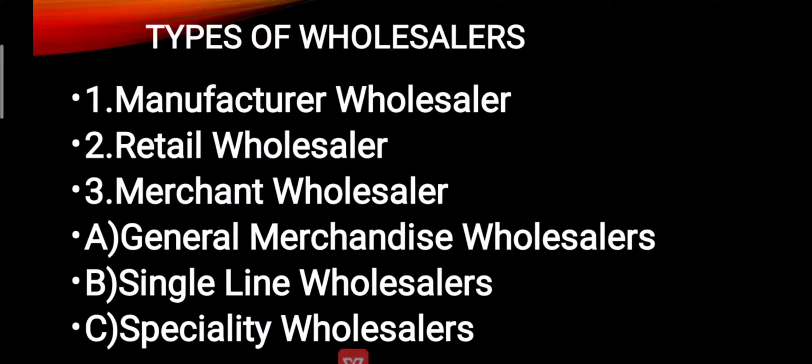Second type is the single line wholesaler. So he deals with only one type of a product. So he is a wholesaler. For example, if he deals with refrigerator or any kind of a washing machine or a fan, he only deals with those kinds of product. They do not deviate from the product.